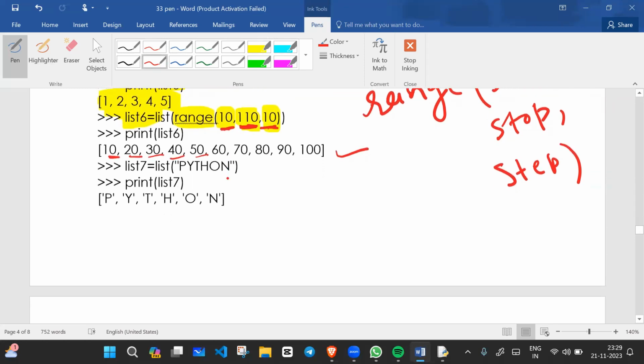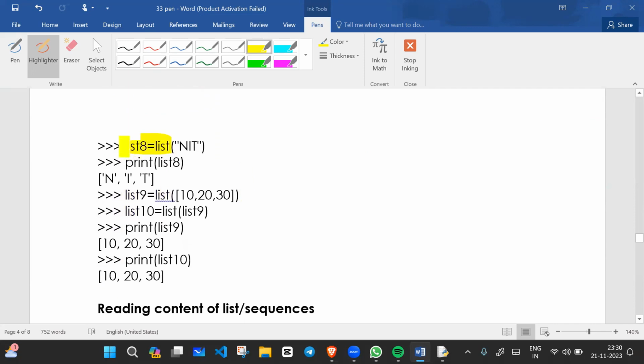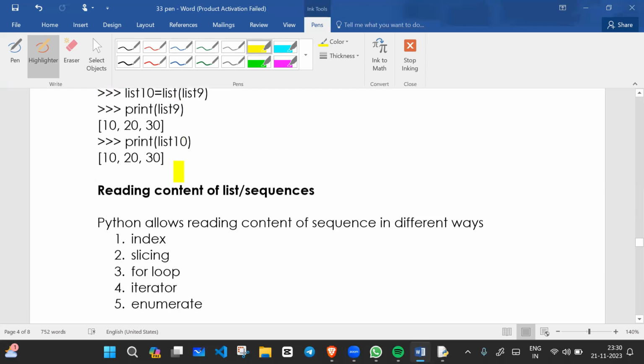All right, everyone. So now we have list Python. Inside the list function, I'm writing Python in double quotes, as list 7, and I'm going to print list 7. So what will happen? Python will print. Then list 8, where we have NIT, and I'm going to print list 8. What will happen? Each character is printed individually inside the list. You can try these examples, everyone.